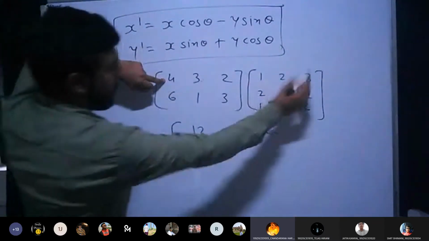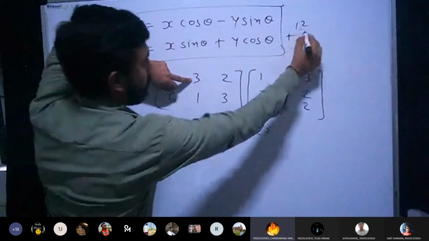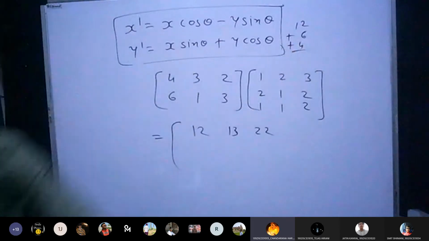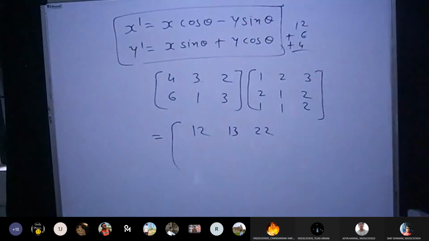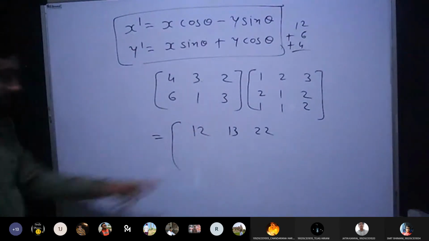See, 4 into 3, 12. See, I know little bit maths. Every time I cannot make a mistake. I taught maths a little when I was young. So it's fine, 22. What about this element?